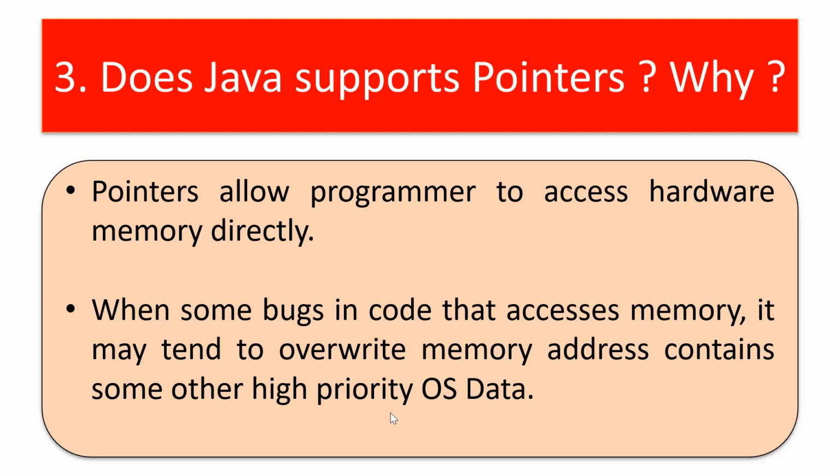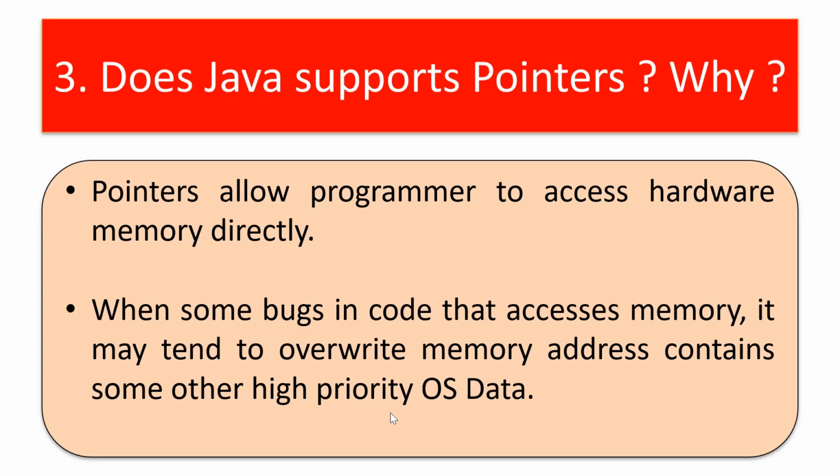There will be some bugs here and there, maybe or maybe not. Whenever bugs happen in code that accesses memory, it may tend to overwrite the memory addresses of other programs. For example, I am writing a C program. It accesses memory, for example, 0 to 100.